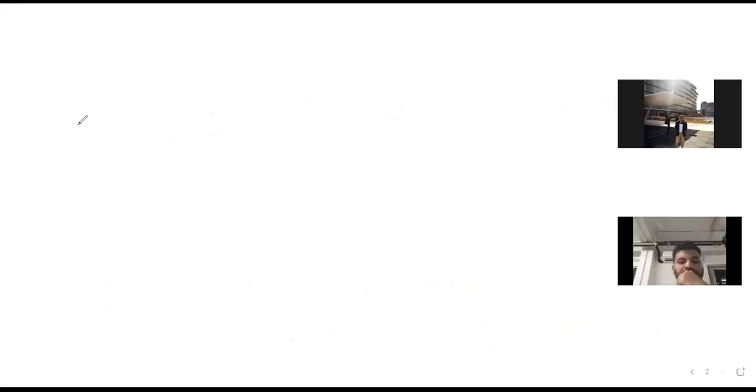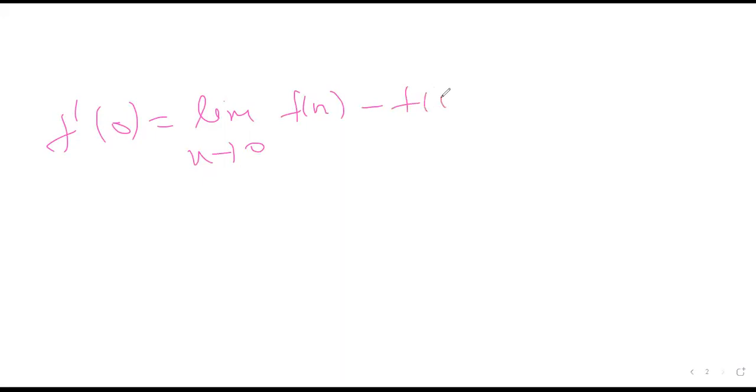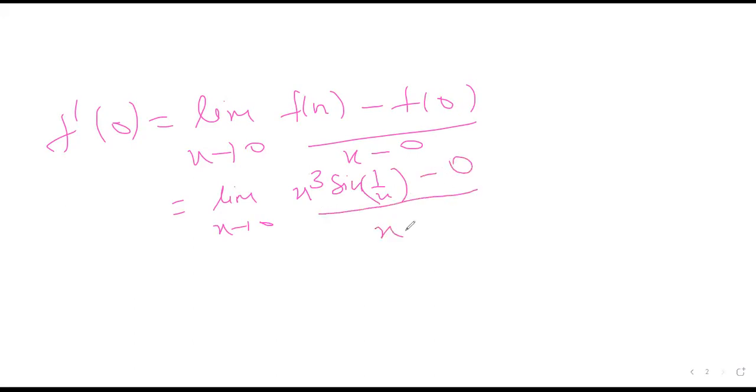Now let's find the differentiability. So f dash 0 is equal to limit x tends to 0 of f(x) minus f(0) by x minus 0, which can be written as limit x tends to 0 of x cube sine of 1 by x minus 0 by x, which is limit x tends to 0 of x square sine of 1 by x.